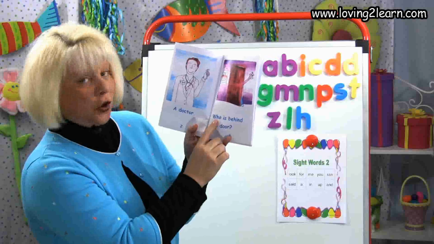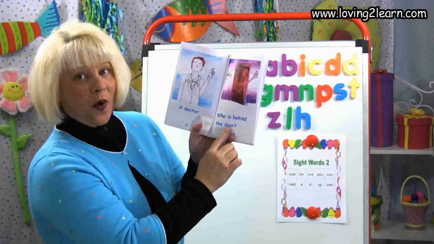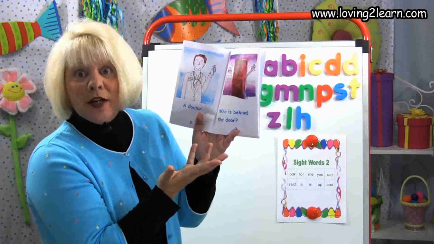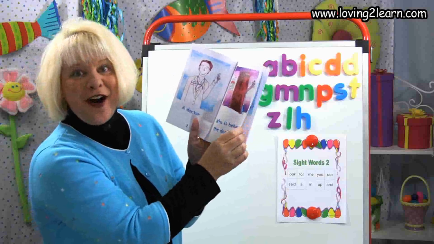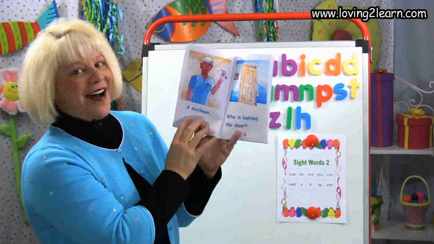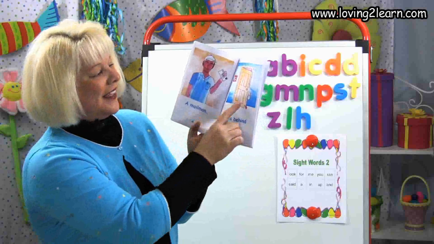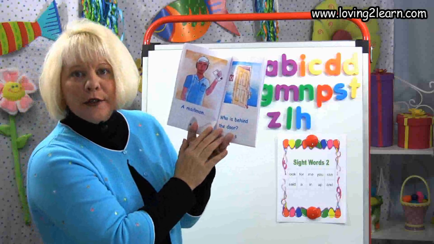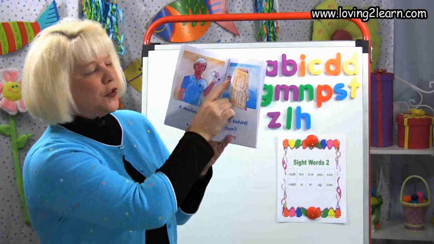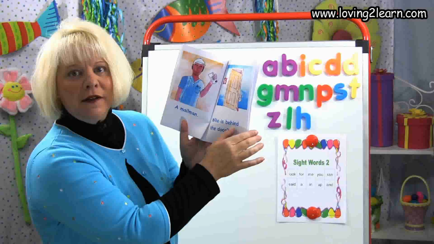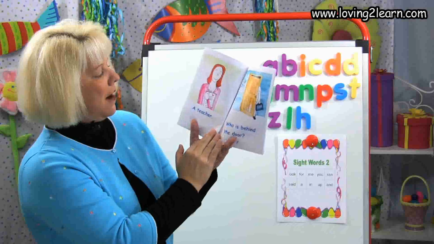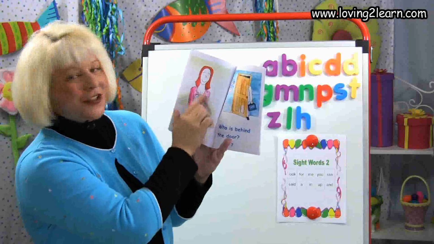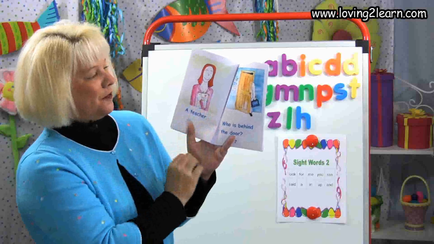Here again, we see letters. So we're going to ask, who is behind the door? And there's that question mark at the end of our sentence because we're asking a question. Who do you think's behind the door? A mailman. Here we see, it looks like a letter or something like that. Here too might be a clue, an apple. Who's behind the door? A teacher. There, she looks like she's graded a paper.